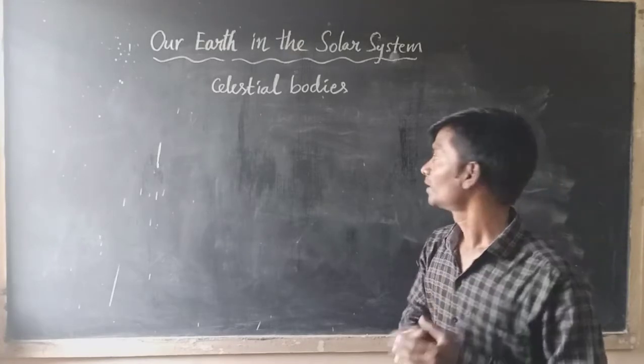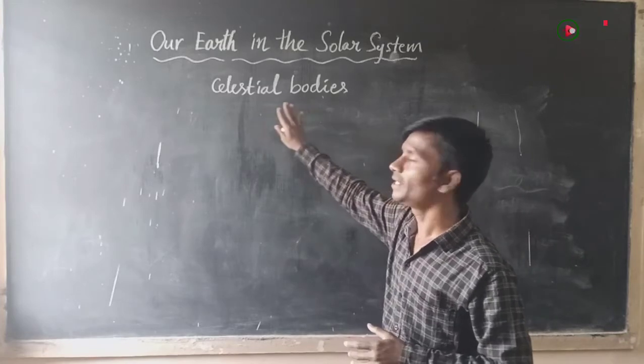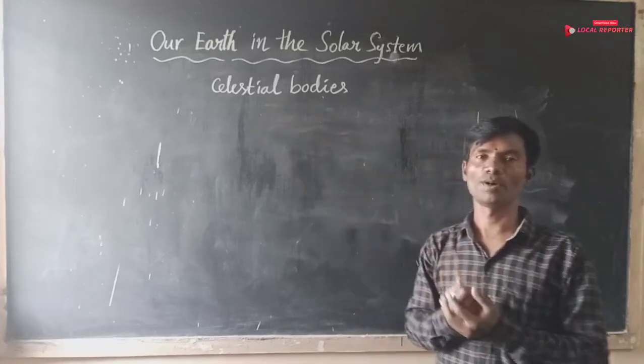Okay children, this is the meaning of celestial bodies.